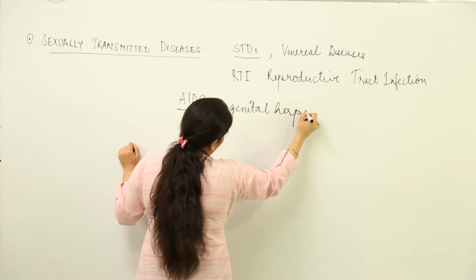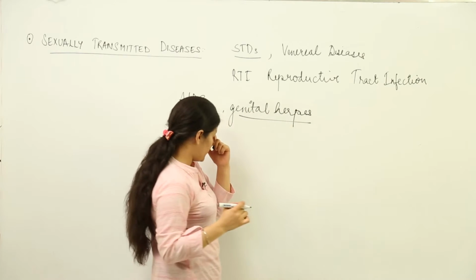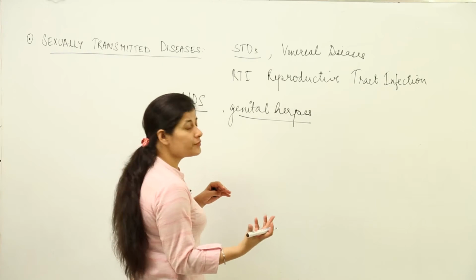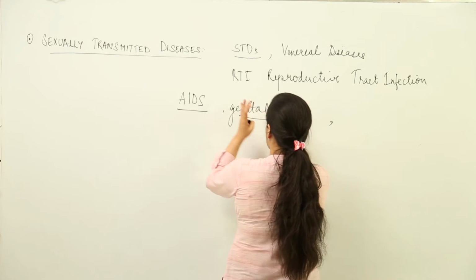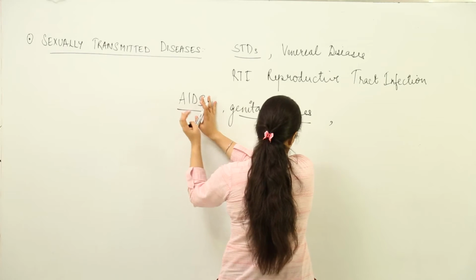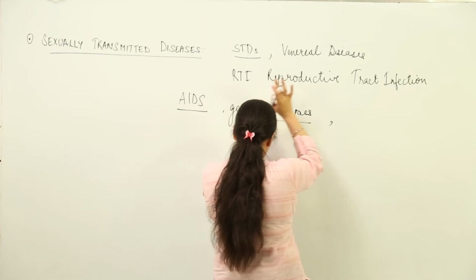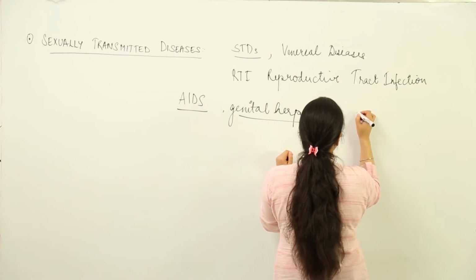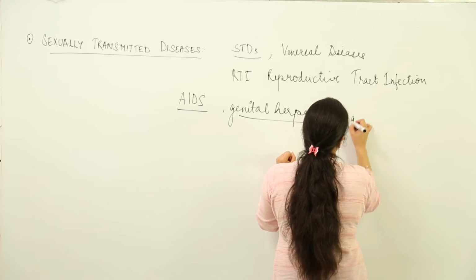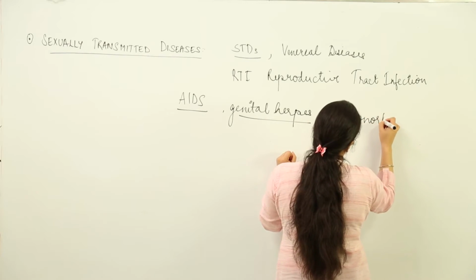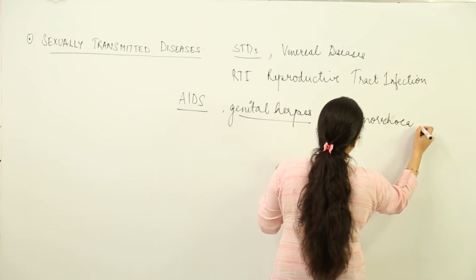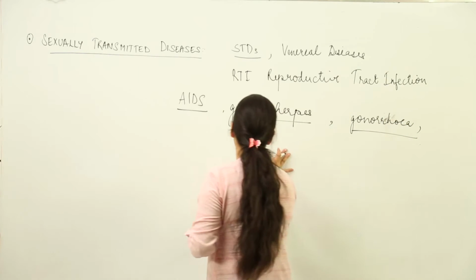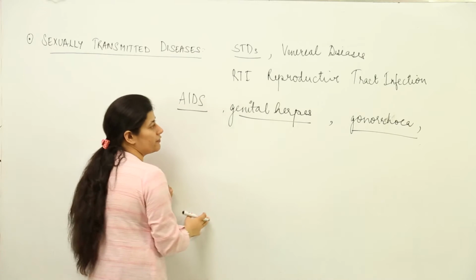Herpes is a virus which is spread by unprotected sexual contact, and HIV causes AIDS, which is also a viral disease. Then we have a few bacterial diseases, in which we have the example of gonorrhea, and we are going to study how it happens, what the causative agent is, and how it can be prevented.